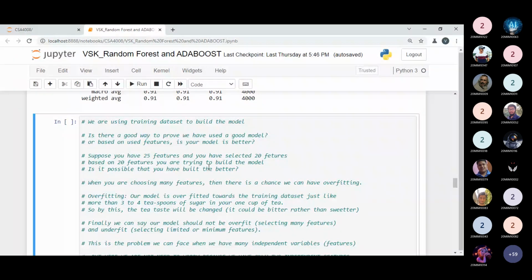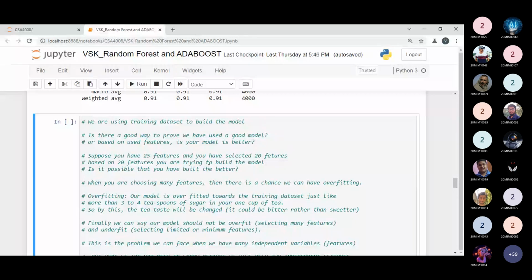Maybe you have chosen the wrong columns, or your model is underfitting or overfitting. It could be underfitting if you're getting less accuracy. So there is no guarantee that the columns we have chosen as our independent variables are perfect. Here we have a very simple parameter by which we can determine which are the important columns or features. So we have to choose appropriately. We have a very limited amount right now, so no issue at the moment, but while building the actual project, we have to keep this code in mind.